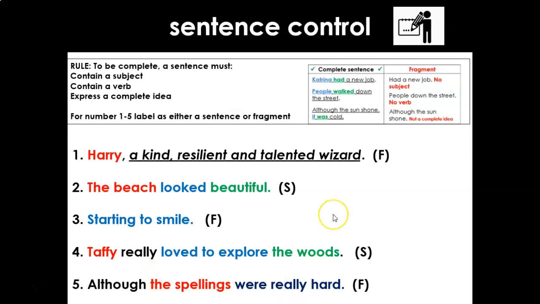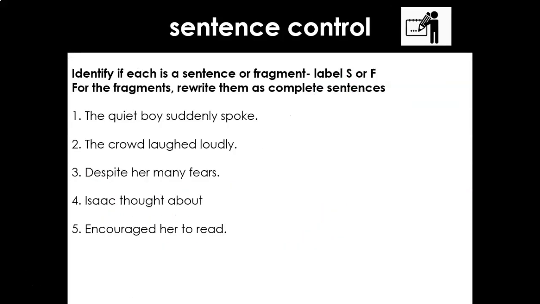Okay? So, next. Okay, so again, we're going to just do a quick countdown. Identify if each of these is a sentence or a fragment. Label it S or F. For the fragments, though, this time, you're going to rewrite them as complete sentences. So when you've done this, I'm going to count you down. We're going to give you less time this time. So you write down in your books, number 1 to 5. Is it an S for sentence or an F for fragment? And then we're going to turn them into complete sentences, the ones that we need to. So, are you ready? Your 30 seconds starts now.